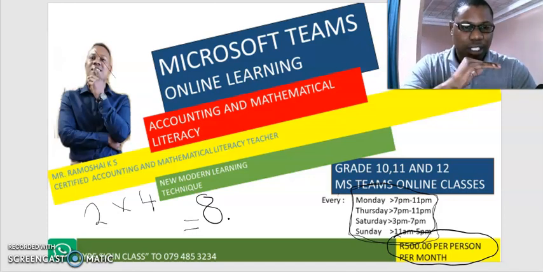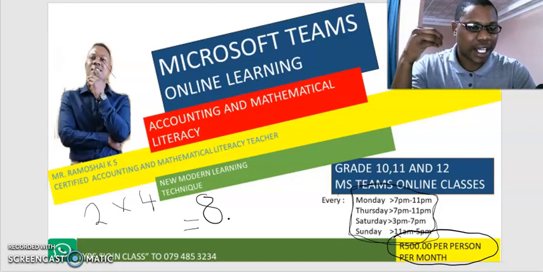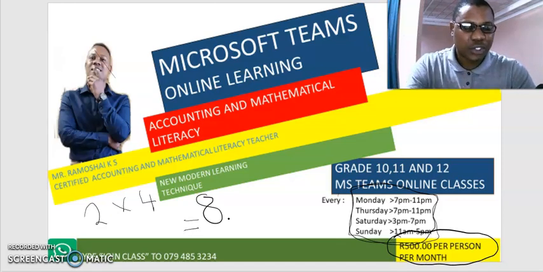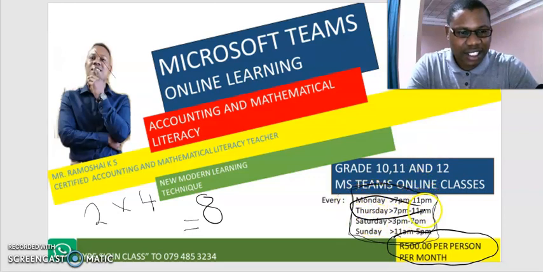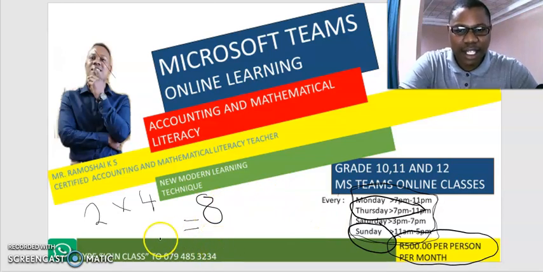It will depend on my slot, where I slot you. If I slot you on Monday, that means on Monday I will see you. Then there's a possibility that I see you on Thursday or Sunday. It doesn't matter, but if you join me, I will tell you what to do. To join me is simple.